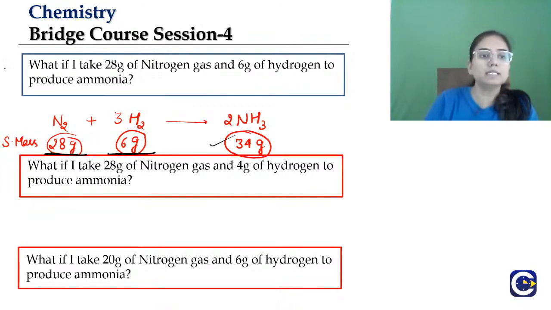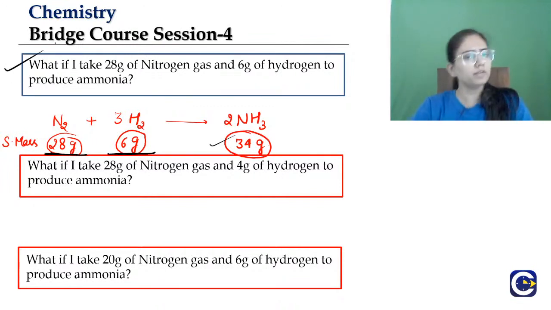Now, you see in this statement what is given? What if we take 28 gram of nitrogen gas and 6 gram of hydrogen to produce ammonia? Will this reaction be possible or not? We have to find out whether the reaction will be possible or not.